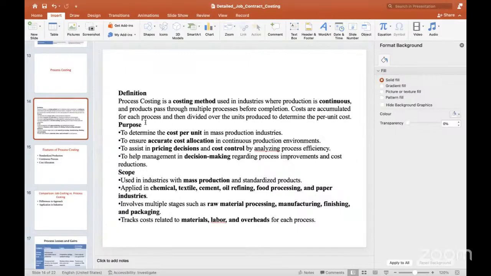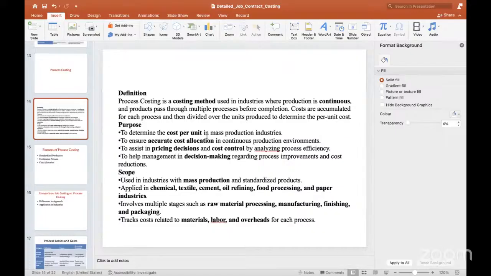The purpose of this process costing, first one is to determine the cost per unit when mass production industries are there, and to ensure accurate cost allocation in a continuous production environment, and to assist pricing decisions and cost control by analyzing process efficiency, to help the management for decision making purpose. So these are all the purposes for which we are going to implement this process costing. So cost per unit.